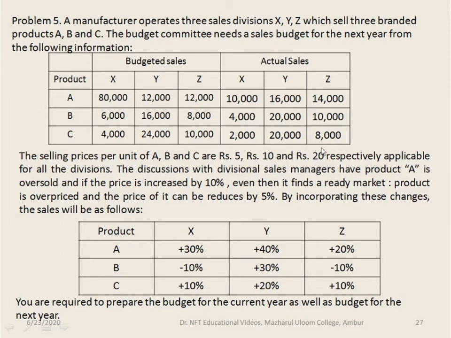But in case of product C, we can see that the price is very high. It's mentioned in the question that if the product is overpriced, the price of it can be reduced by 5%. So it can be reduced by 5%. By incorporating these changes, the sales will be as follows. So here for the products A, B and C, for the X, Y and Z divisions, the increase and decrease in sales is given. Then they ask you to prepare the budget for the current year as well as the budget for the next year.